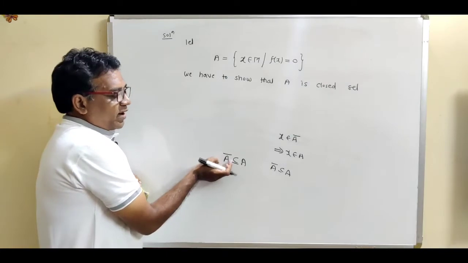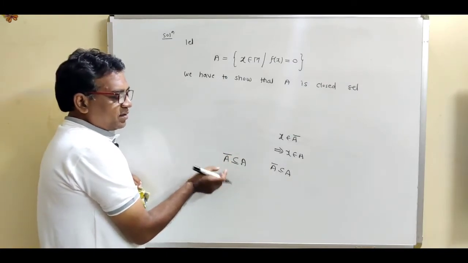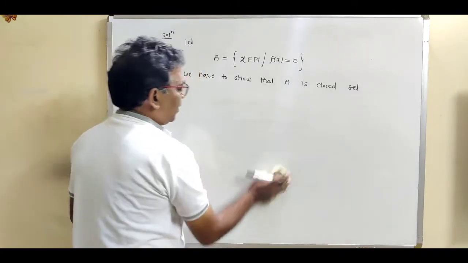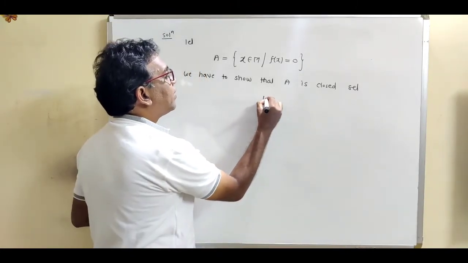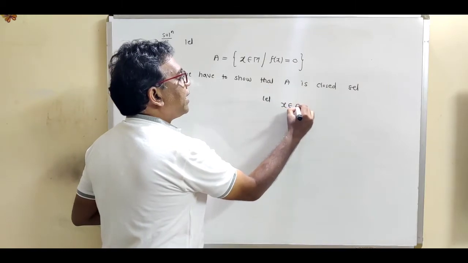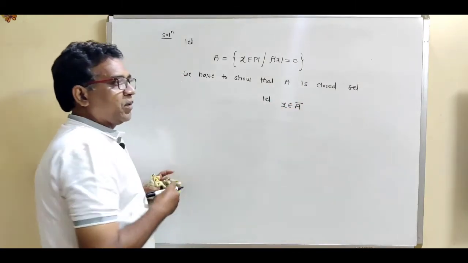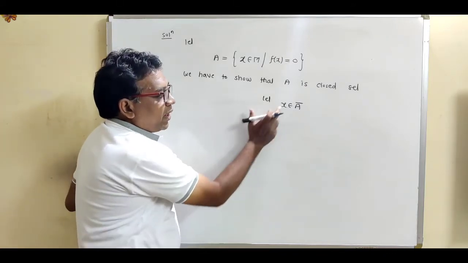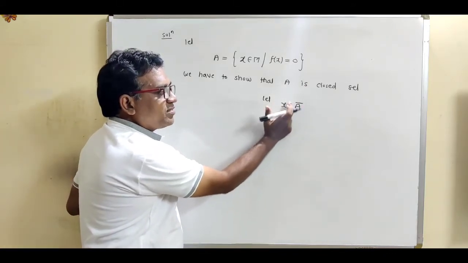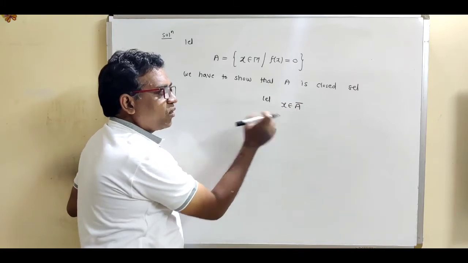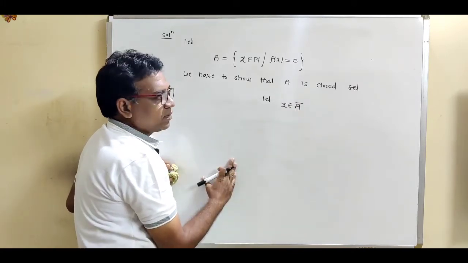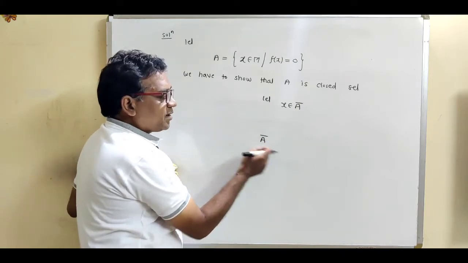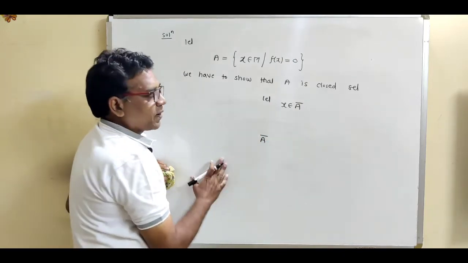So first of all, take one element from the first set and show that the same element is present in the second set. So write down: let x belong to the first set A closure. Now see what is this notation? X belongs to A closure, and what is A closure? A closure means it is called the set of all limit points. This is the notation for the set of all limit points. The set of all limit points is denoted by the notation A closure.